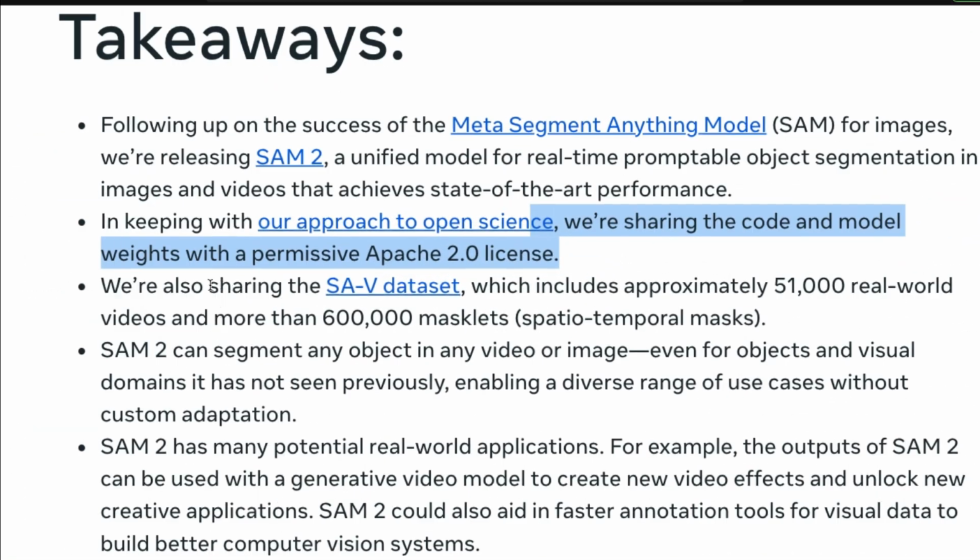In addition to the model, Meta has also released a dataset comprising 51,000 videos and over 600,000 spatio-temporal masks. These masks provide detailed segmentations across time and space within the videos, enhancing the model's capabilities in tracking and segmentation.